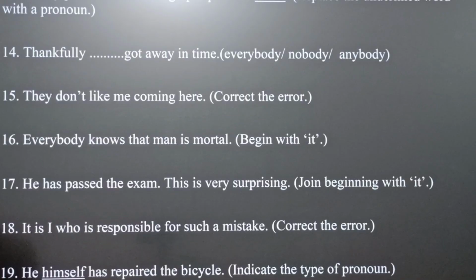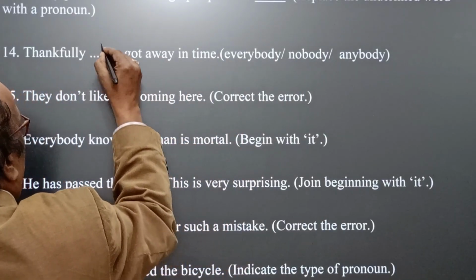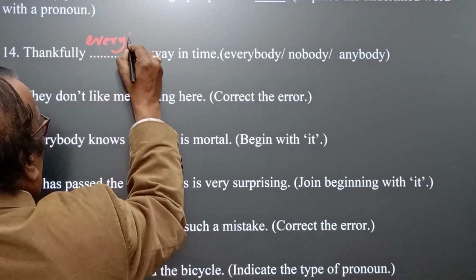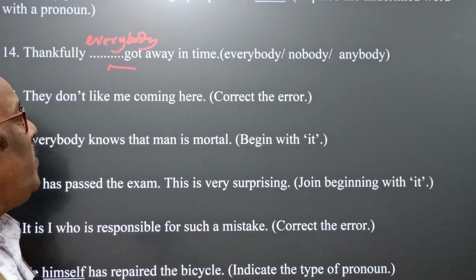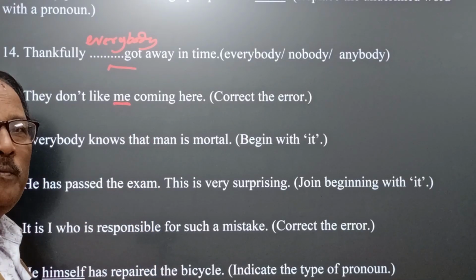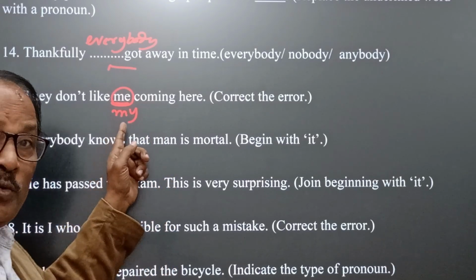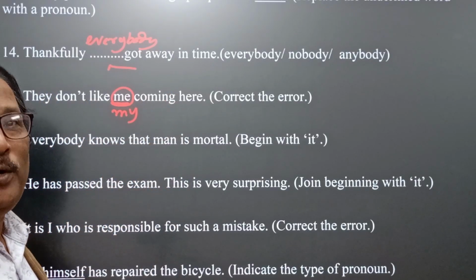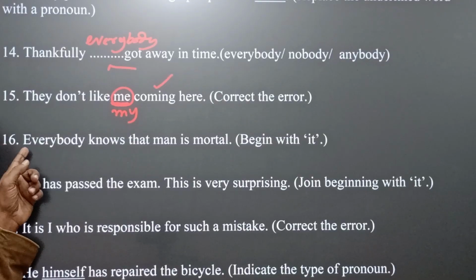Question number 14. Thankfully got away in time. Here the answer is everybody, because here positive idea. Thankfully everybody got away in time. Now come to next. They didn't like me coming here. Yes, me is here incorrect. Me is the objective form of personal pronoun I. Here in the place of me we have to use my. They don't like my coming. Coming is here gerund. Okay, noun. My coming here.